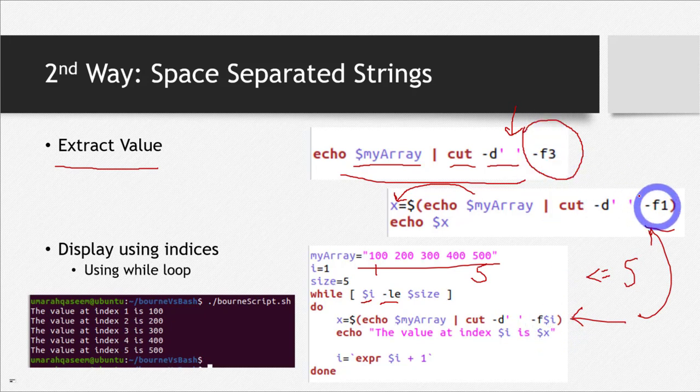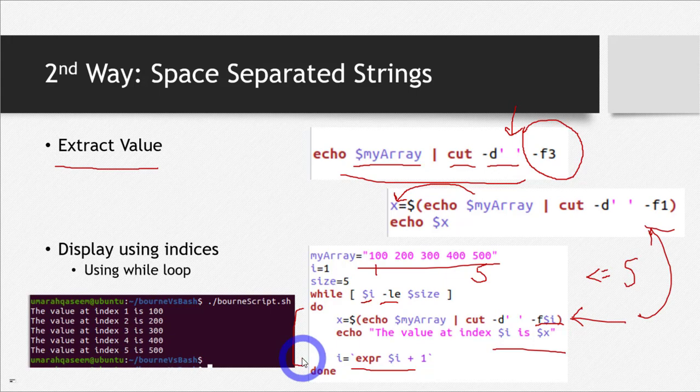Here I have hard coded. I have written 3 and 1, but here I have written the generic statement, which is $i, which is my index, and it will be different every time. In every iteration of the loop it will be different. And then I have just displayed it on screen. So I think you have understood it now.